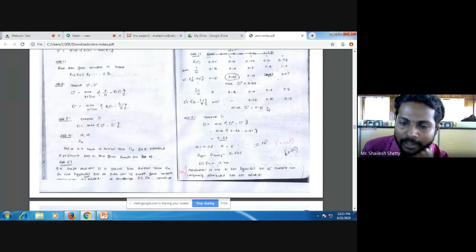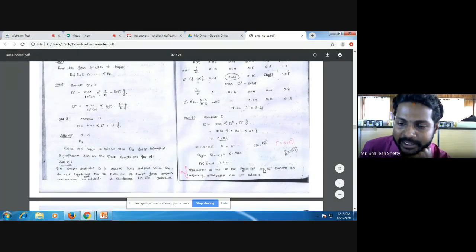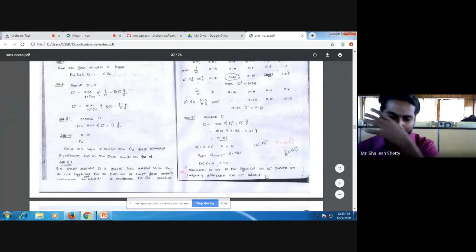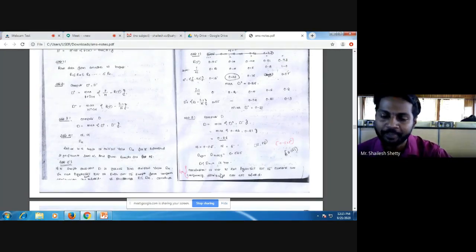So you have to check whether your value is less than this table value. So what is my value? 0.21. Is it less than 0.565? Obviously it is yes. Then you have to write the conclusion telling that the null hypothesis, that the numbers are uniformly distributed, is not rejected. Null hypothesis that the numbers are uniformly distributed is not rejected. So this is how your Kolmogorov-Smirnov problem goes on.